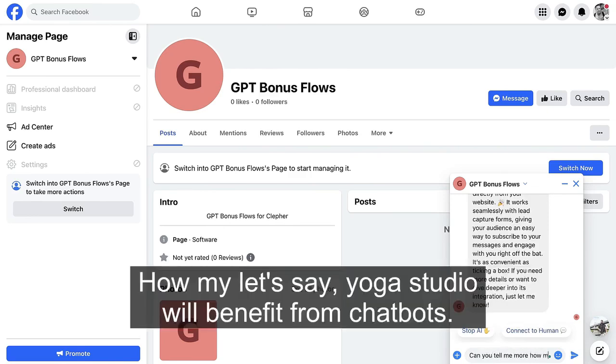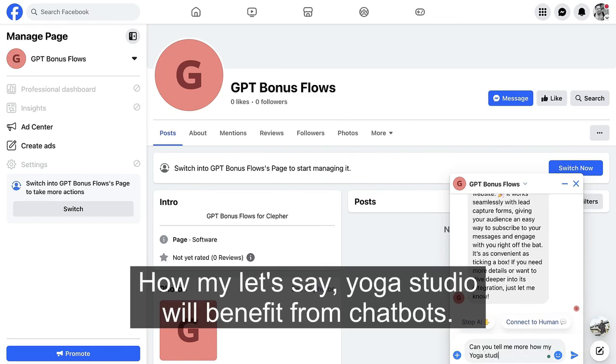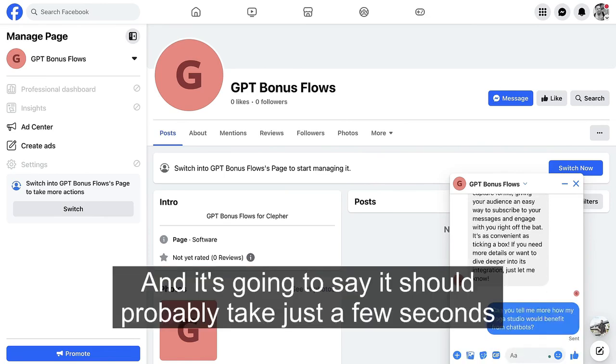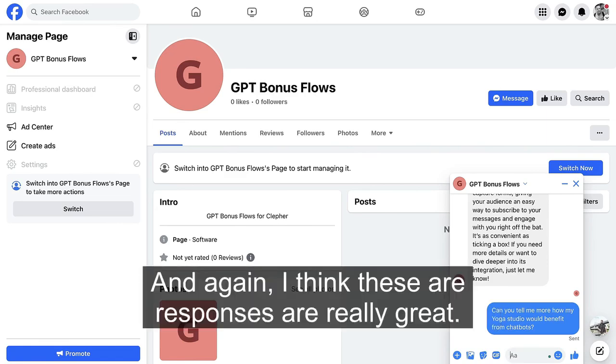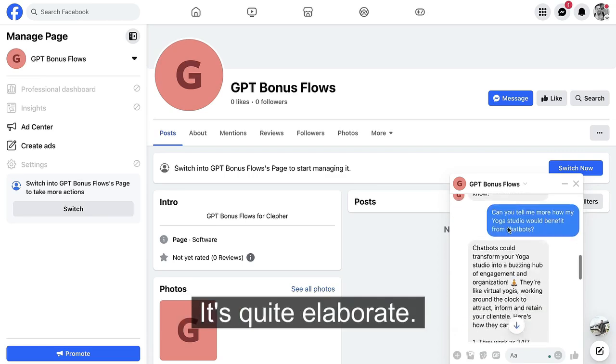How will my, let's say, yoga studio benefit from chatbots? And as you can see, it should probably take just a few seconds before it responds. And again, I think these responses are really great. And there you have it. It's quite elaborate. That's really cool.